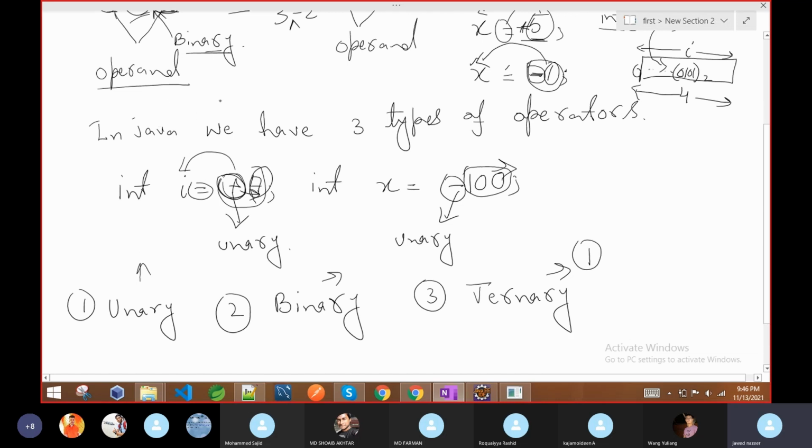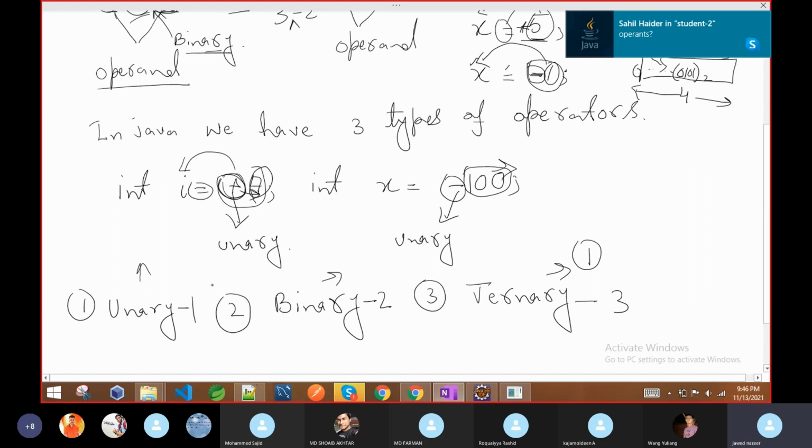So an operator is what does the operation, and on the basis of the number of operands it operates on, we classify operators into different types. Unary means only one operand. Binary means it will work with two operands. Ternary means it will work with three operands. So ternary works with three, binary with two, and unary with one operand.